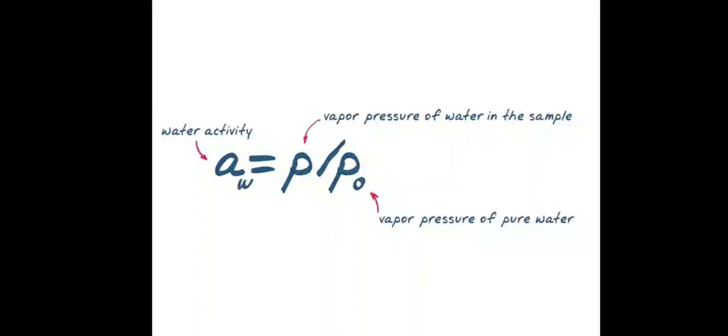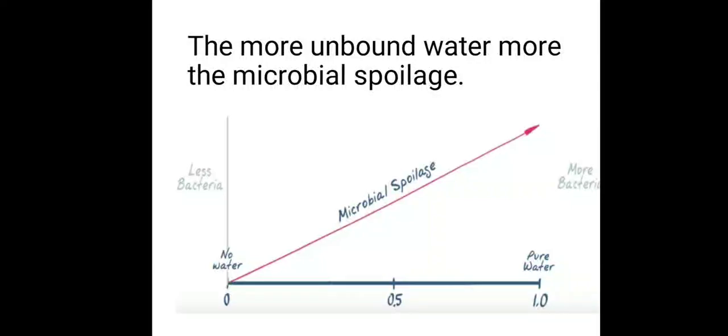Vapor pressure is nothing but the tendency of the water to convert into a vapor state or a gaseous state. The more the unbound water, the more will be the microbial spoilage. If there is more unbound water or water activity in the food, then there is more chance that the microorganisms will grow.